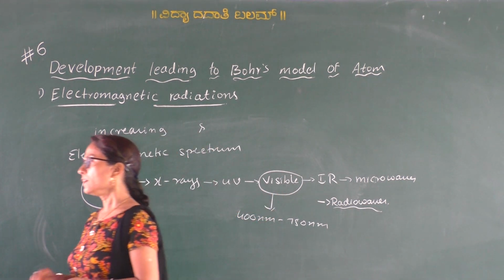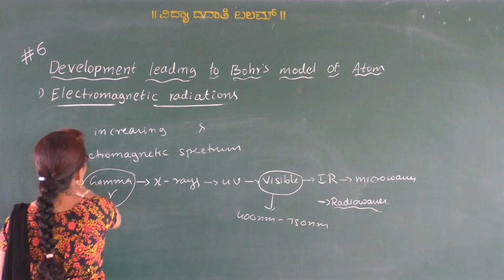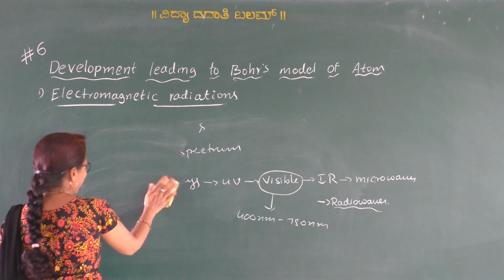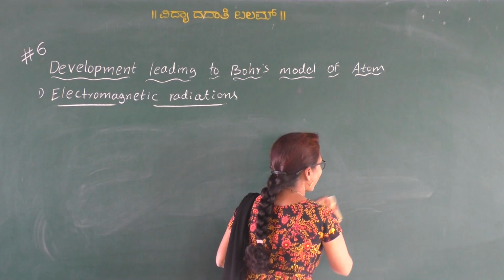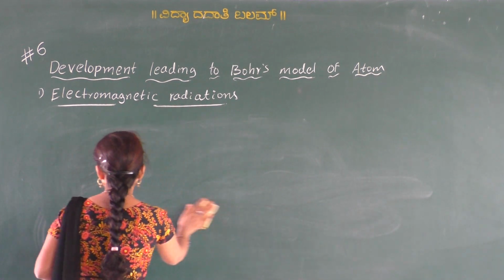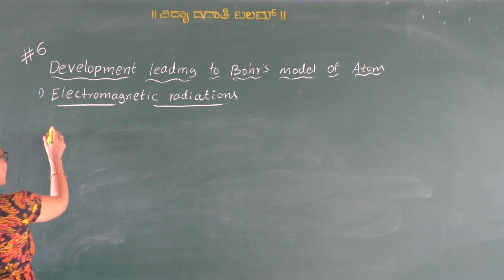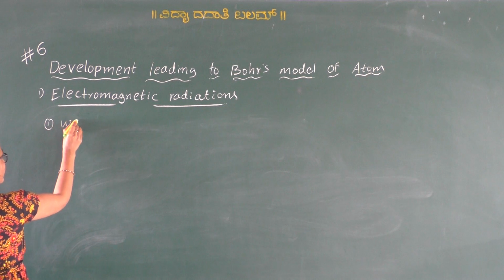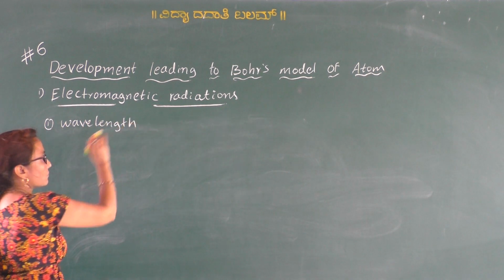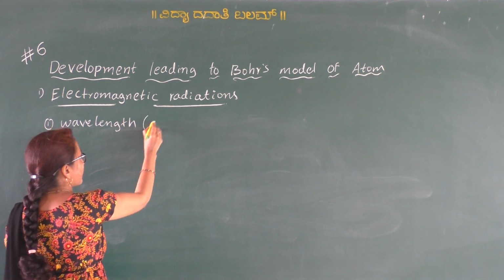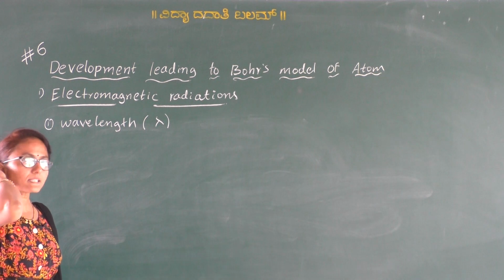Clear? So then all these electromagnetic radiations are characterized by some properties. The characteristic properties of electromagnetic radiations are, in general, for waves. Okay, the first one is wavelength. The first is wavelength, and wavelength is represented by the symbol lambda.